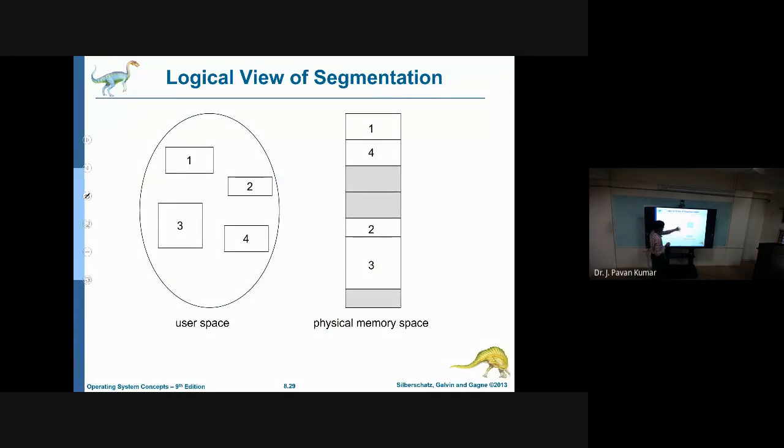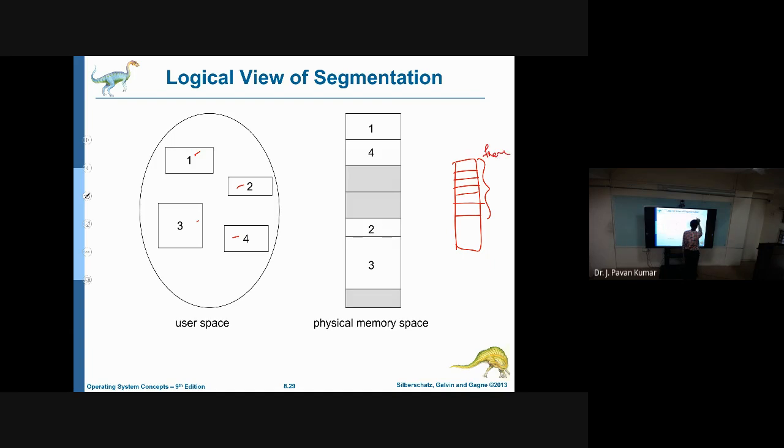Here you can understand, we have seen this already. This is one segment, second, third, fourth, like this we have several segments, and these segments can be of different lengths, keep that in mind. Earlier in paging, the frames are all of the same size. Frames are nothing but equal partitioning of main memory, and each partition we call a frame.